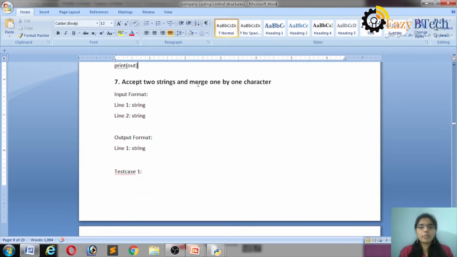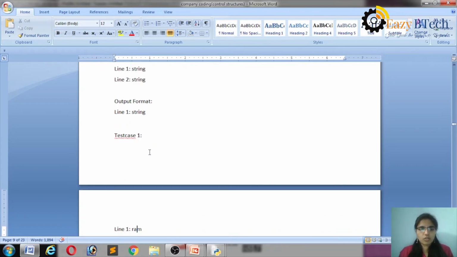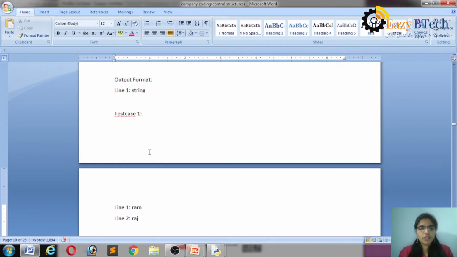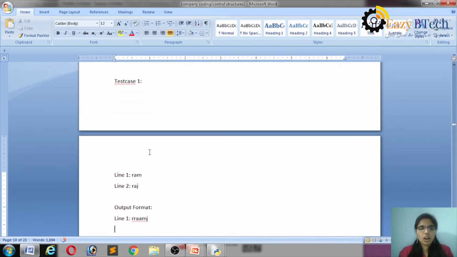Accept two strings and merge one by one character. Let's see here. Input format. Line 1 is a string, line 2 is a string, and the output format is also one string. Output format contains only one line, that is nothing but a string. Let's see the test cases of this program. First test case, line 1 is RAM, line 2 is Raj. Okay. Output format is RR, AA, MJ.